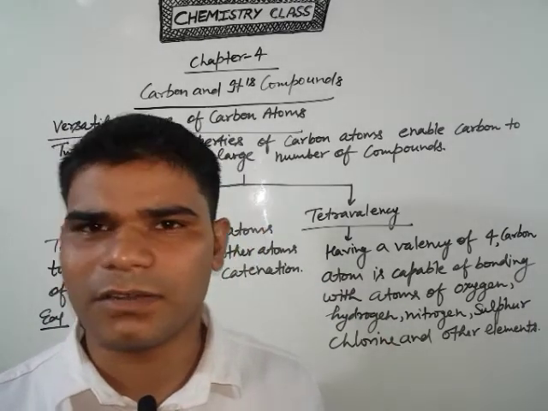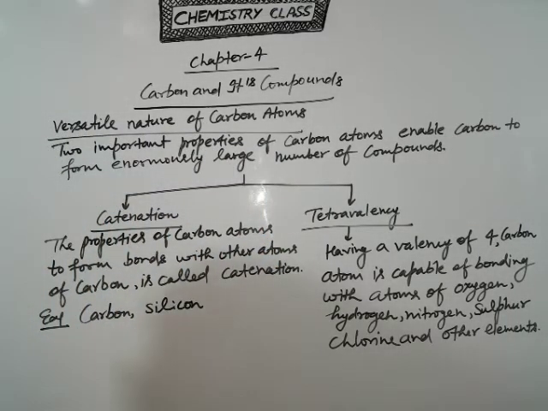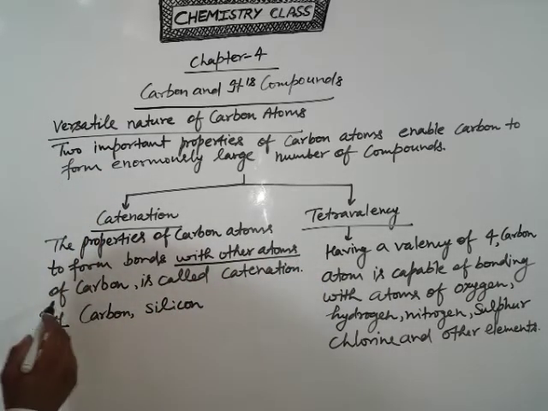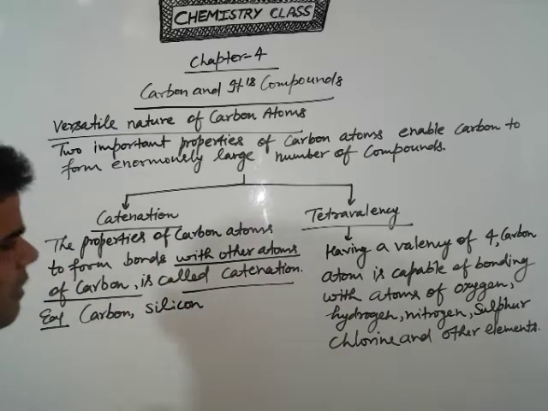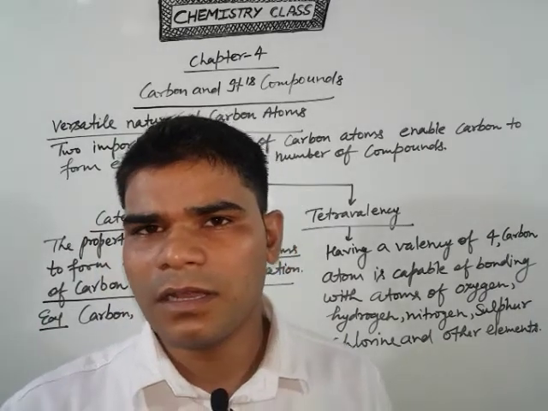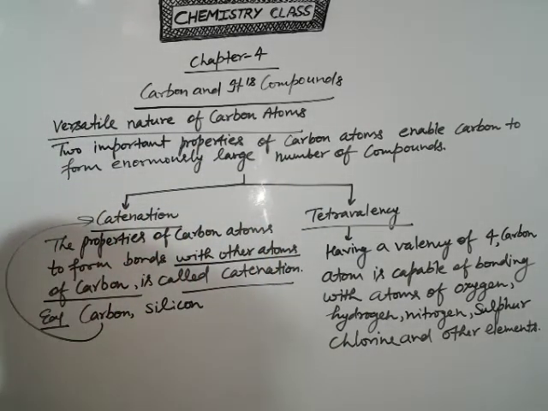First we discuss the meaning of catenation. The property of carbon atoms to form bonds with other atoms of carbon is called catenation. This is a very important point. Elements like carbon and silicon show this behavior of catenation.